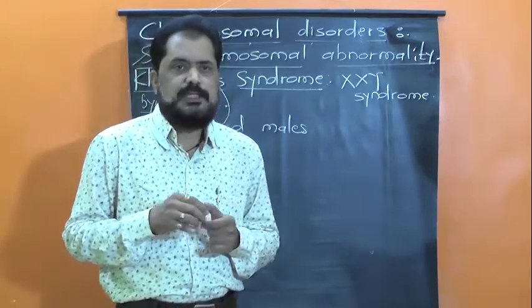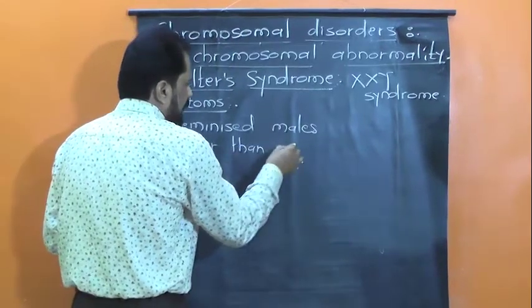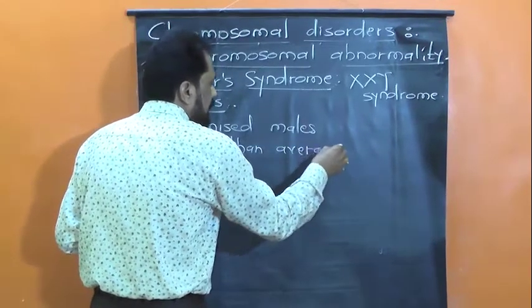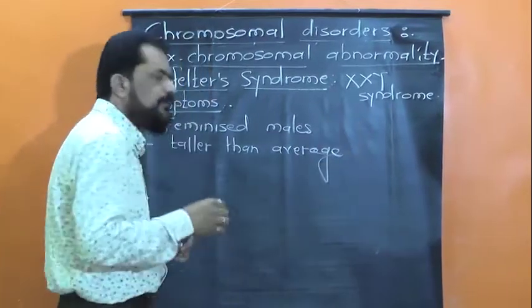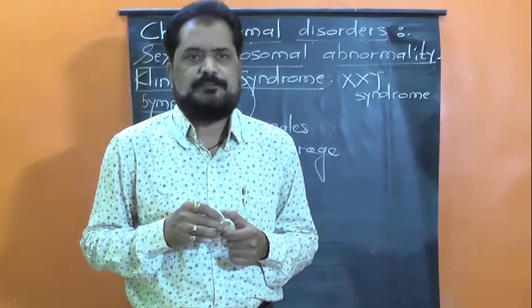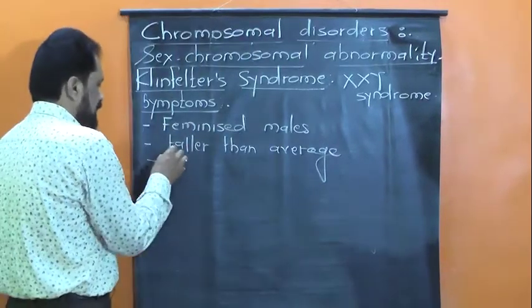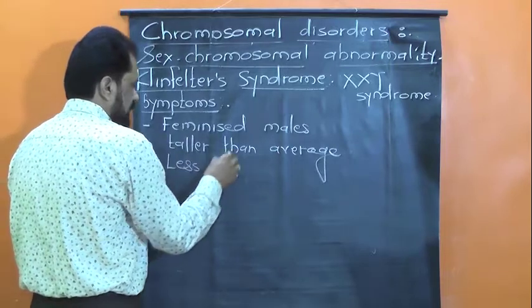So we can say these individuals are taller than average and also show quite longer arms as well as legs. They show less developed facial hairs.